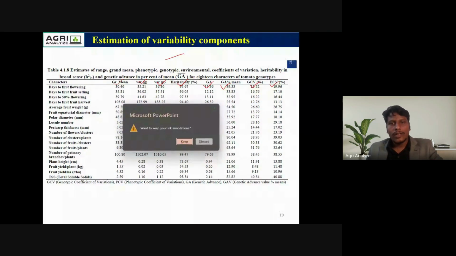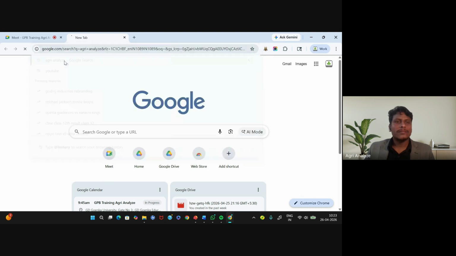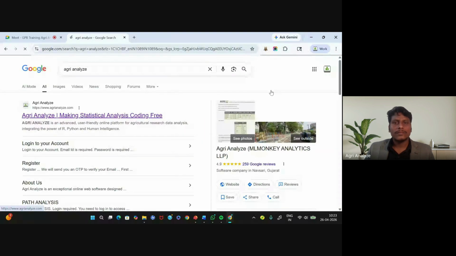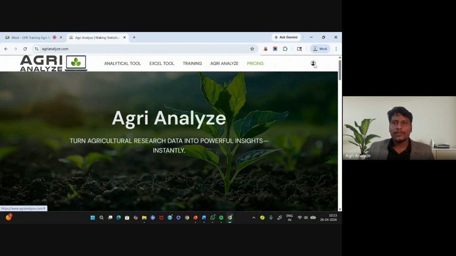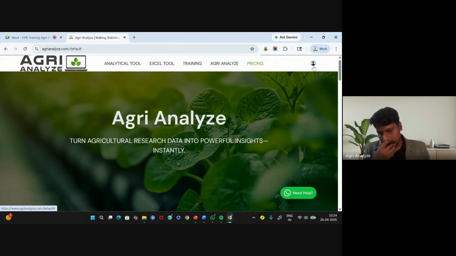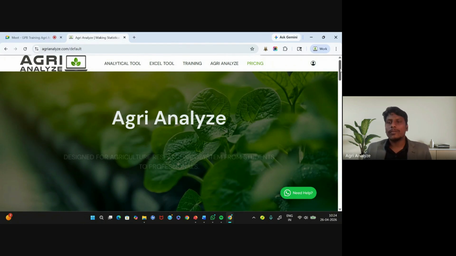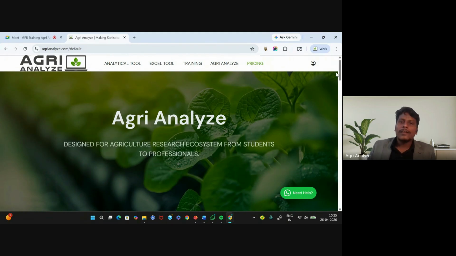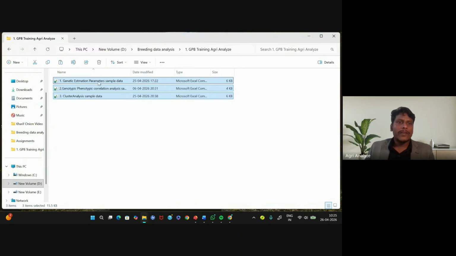So please everyone log in to Agri Analyze. Type here Agri Analyze, then go to login. Please log in, everyone, and we will demonstrate together step by step. If you do not have a laptop, then write down the steps. If you have logged in, then let's move ahead. First, open the file, genetic estimation parameter sample data.